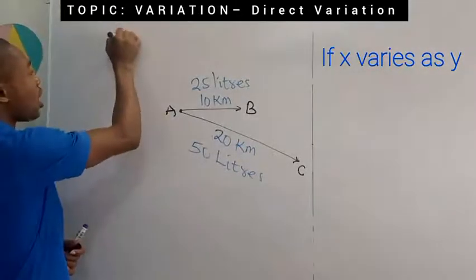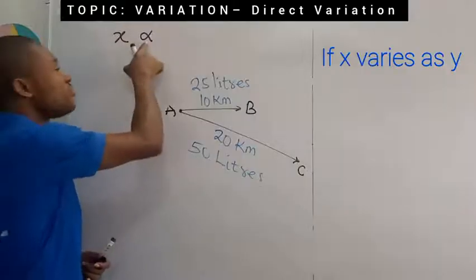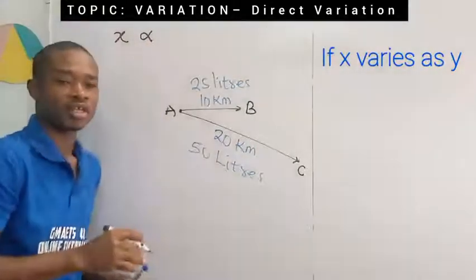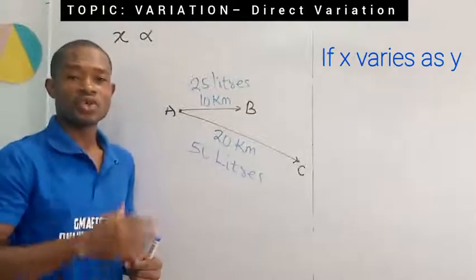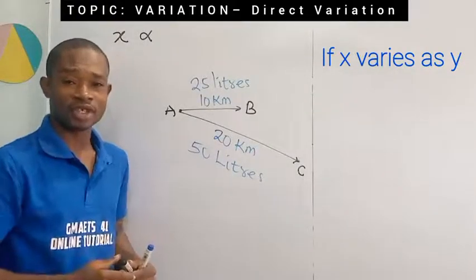X varies directly as y is written in this way. X then varies. This sign is the sign of proportionality, a sign of variation. It is used whether for direct or inverse variation. Are you getting?